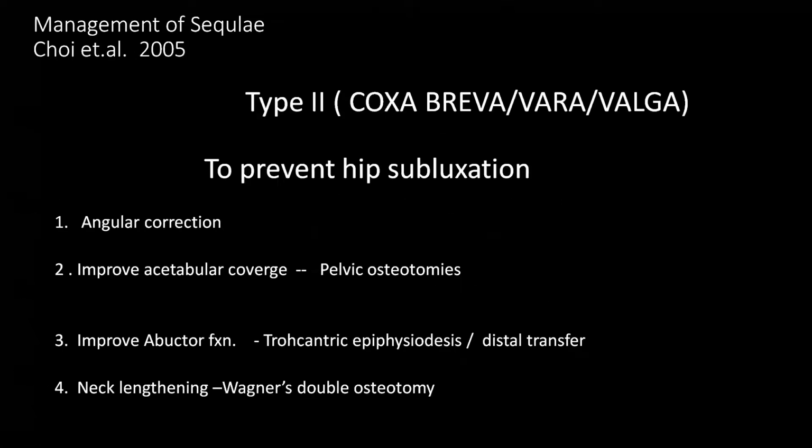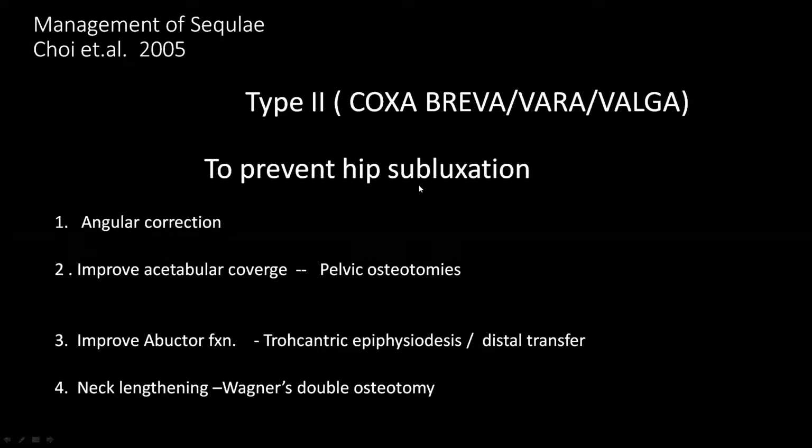As I have already told that Choi type 1 sequelae are almost a normal hip, so treatment is not required in Choi type 1. In Choi type 2, because of involvement of the femoral physis, there can be either coxa breva, coxa vera, or coxa valga. So the aim in this sequelae is to prevent the further subluxation of the hip joint.